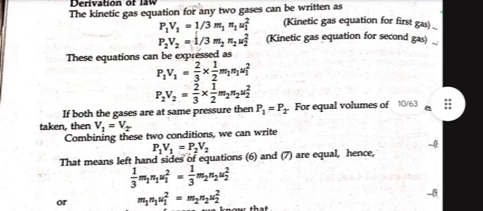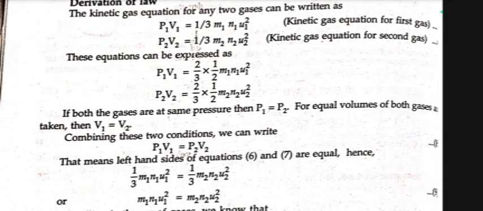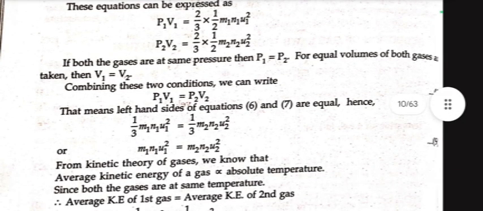If both the gases are at the same temperature and pressure, then P1 equal to P2, and for equal volume of both gases, V1 equal to V2. Combining these two conditions, we can write P1 V1 equal to P2 V2. This means the left hand sides of the equations are equal. So 1 upon 3 M1 N1 U1 square equal to 1 upon 3 M2 N2 U2 square. Cancelling 1 by 3 on both sides, we get M1 N1 U1 square equals M2 N2 U2 square.